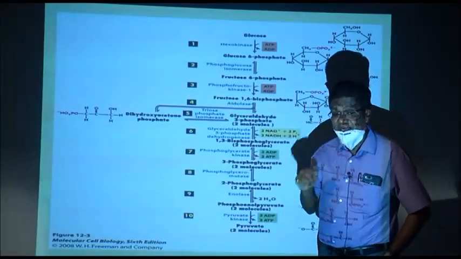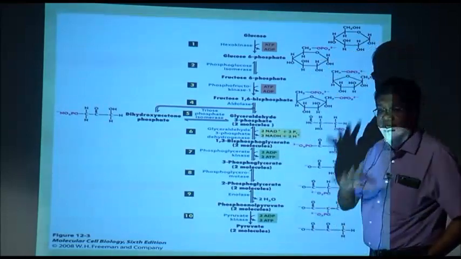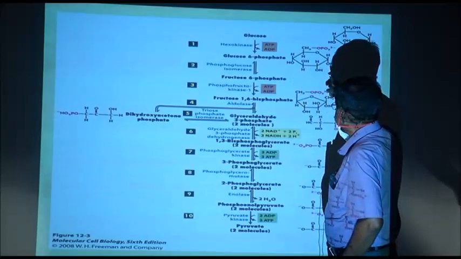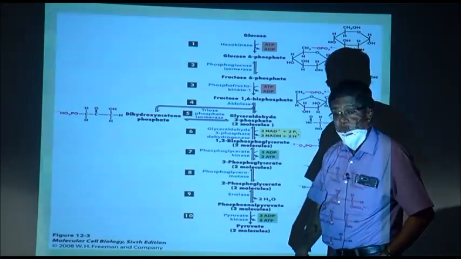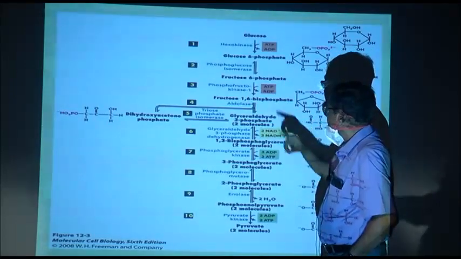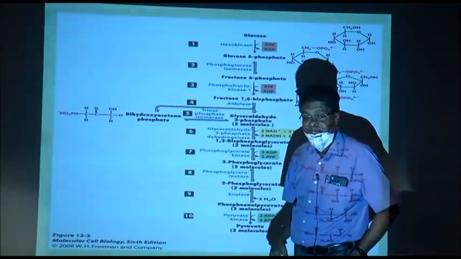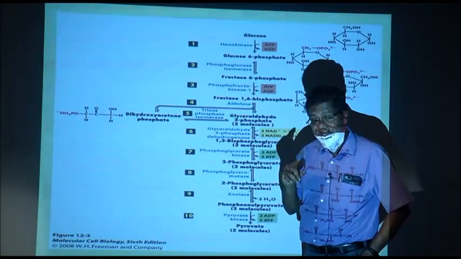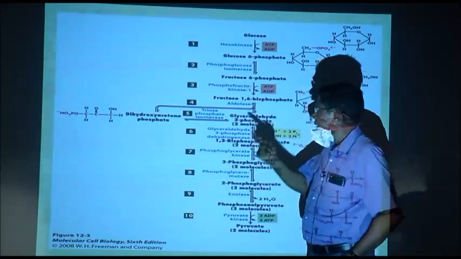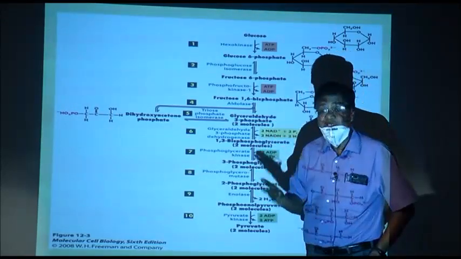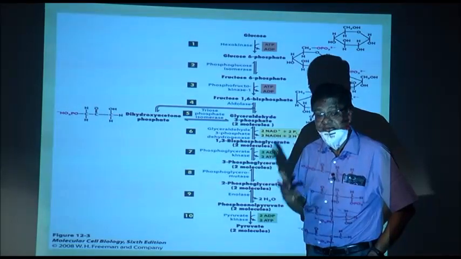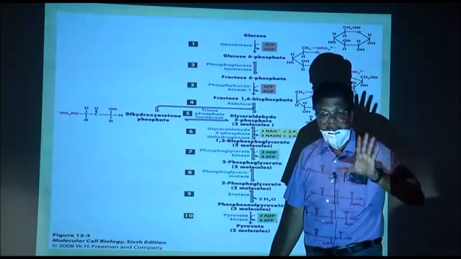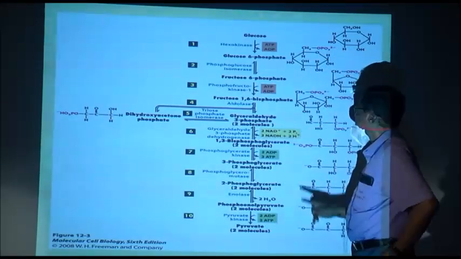ADP, adenosine diphosphate. So, here one ATP is involved and it gives rise to ADP, and the phosphate is added to glucose to form glucose 6 phosphate, and in the process the enzyme that is used is hexokinase. Hexo means 6, kinase means the enzyme that adds phosphate with the use of ATP. Hexokinase is the enzyme. This is the first step of glycolysis.